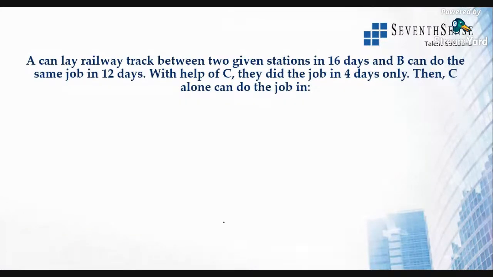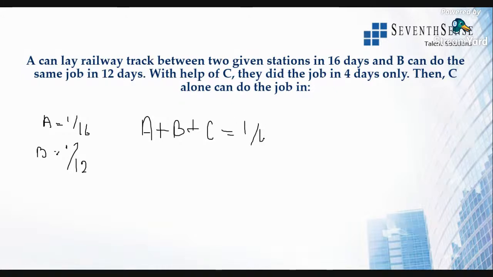Clear? So directly assume that A will do 1 by 16 of the work, that is, in 1 day he can lay 1/16 part of the total track. Similarly, B will do 1 by 12th of the total track. So if with the help of C they do it together in 4 days, that is A plus B plus C is equal to 1 by 4. That is, if they finished it in 4 days working together, every day they are putting in 1/4 of the total track. That is the meaning of the question. Work done every day. All right.